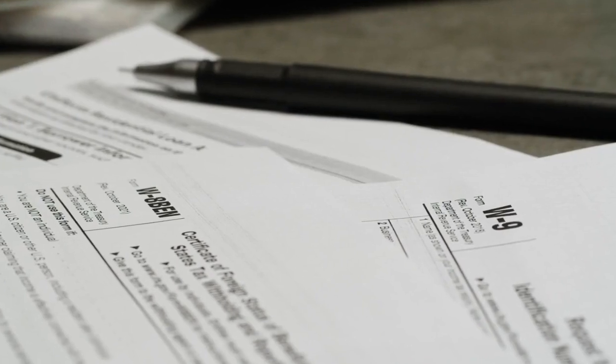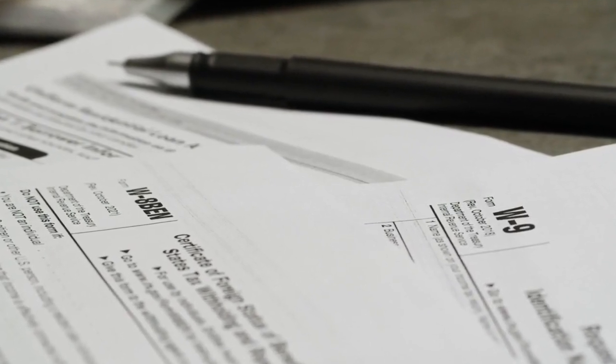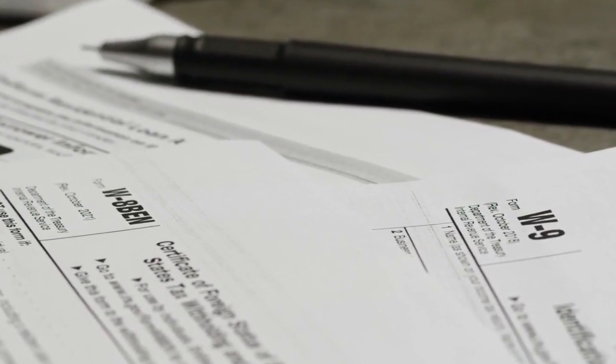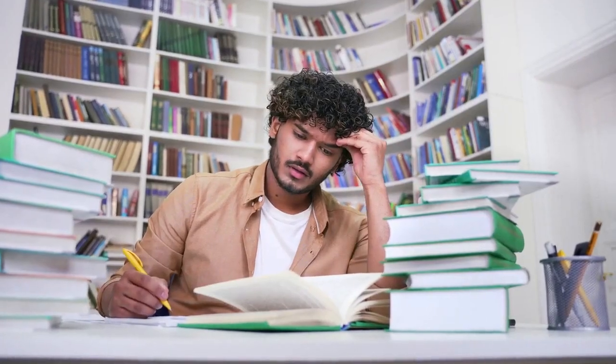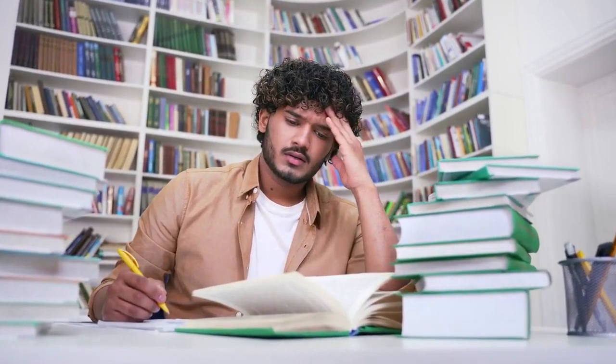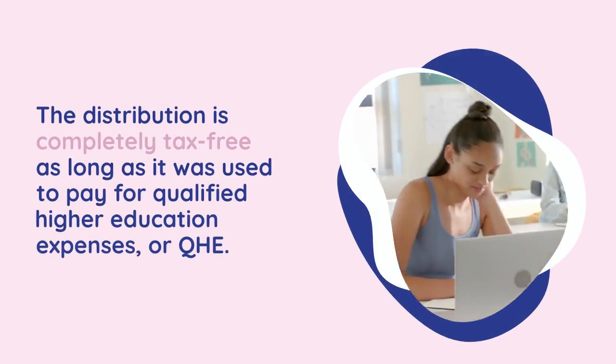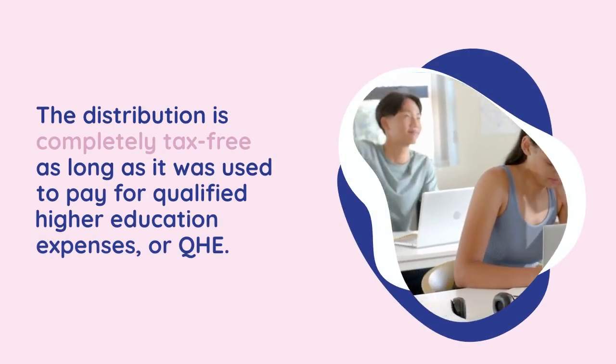If you received a Form 1099-Q, it means you took a distribution from one of these qualified education programs. The good news is that in most cases, you do not have to report this on your tax return. The distribution is completely tax-free as long as it was used to pay for qualified higher education expenses, or QHE.